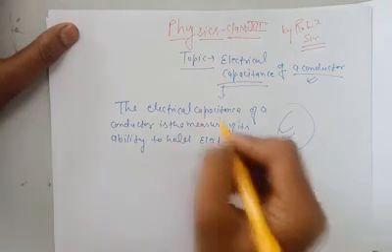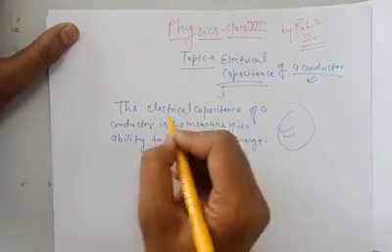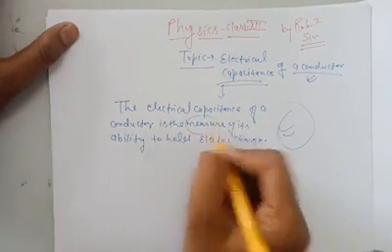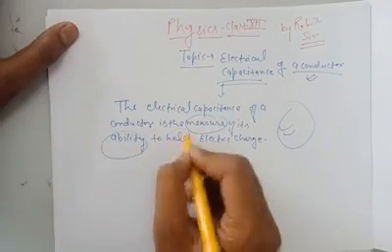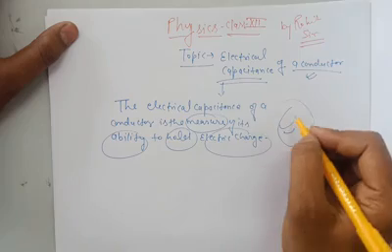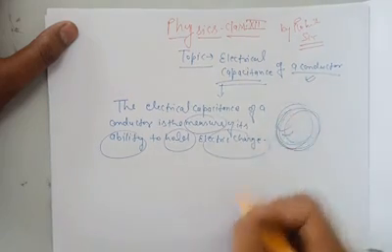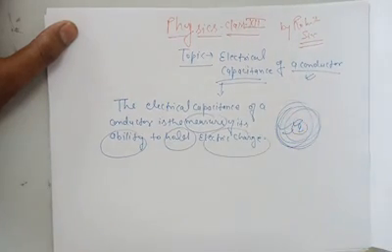That means the ability to hold electric charge inside itself.